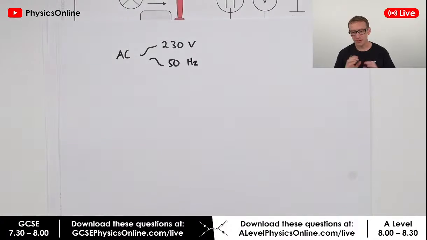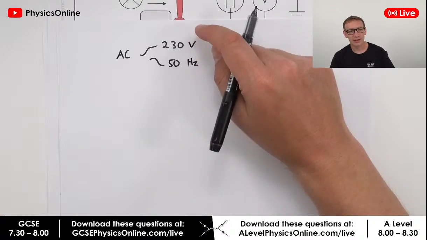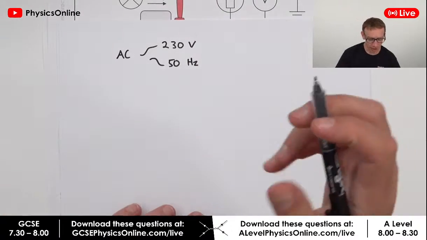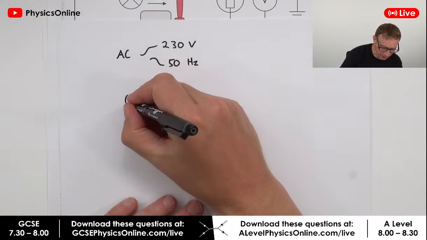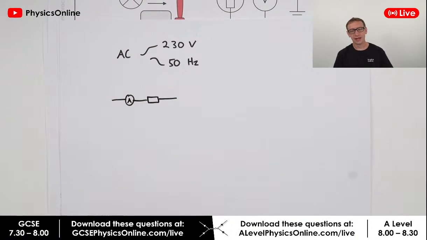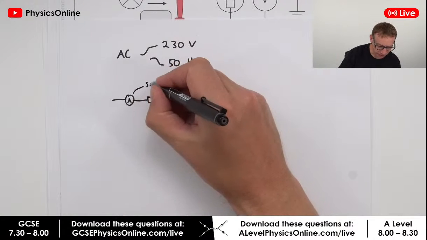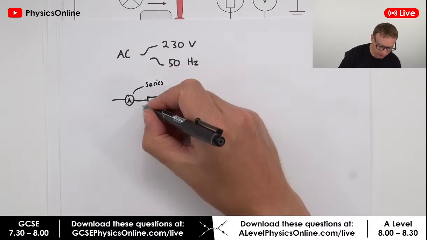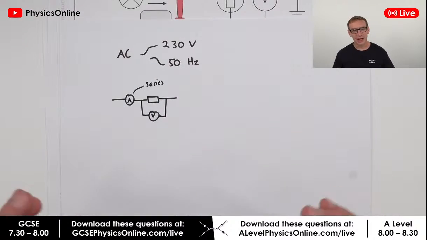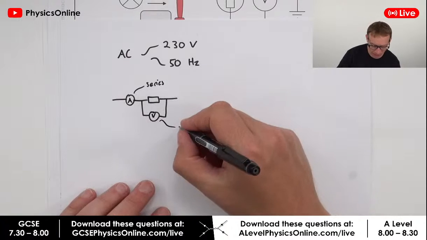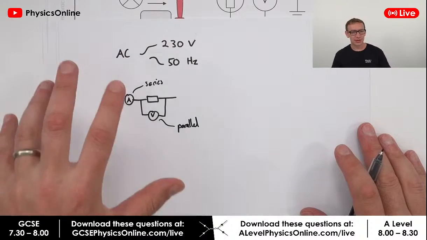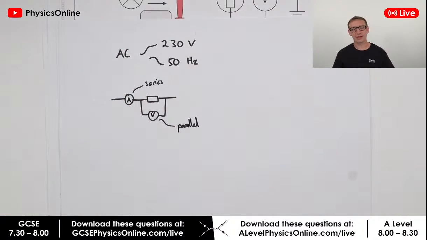There we go. That is 1 mark given to you. Just remember that. It's 230 volts is the potential difference of the mains supply in the UK and it's 50 hertz. The other thing you need to remember is that if you have an ammeter, that's going to go in series with whichever component you're looking at. So an ammeter goes in series and a voltmeter goes in parallel. Okay, I think that's pretty much come up in every single past paper I've seen. Again, an easy mark for having ammeter in series, a voltmeter in parallel. And yeah, I think that's pretty much the two of the most important things that you need to think about.